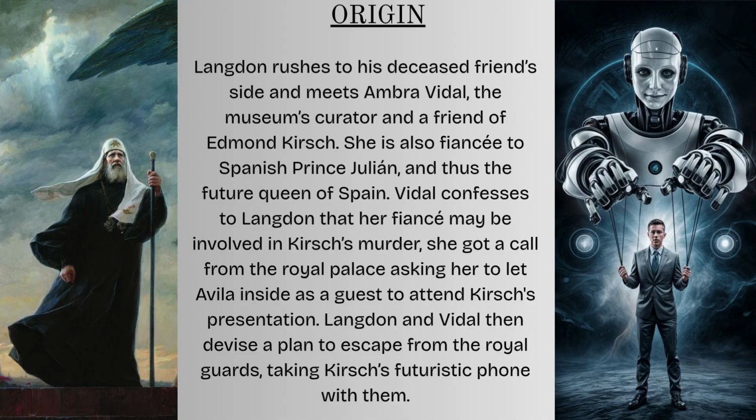Langdon rushes to his deceased friend's side and meets Ambra Vidal, the museum's curator and a friend of Edmond Kirsch. She is also fiancée to Spanish Prince Julián, and thus the future Queen of Spain. Vidal confesses to Langdon that her fiancé may be involved in Kirsch's murder. She got a call from the royal palace asking her to let Avila inside as a guest to attend Kirsch's presentation. Langdon and Vidal then devise a plan to escape from the royal guards, taking Kirsch's futuristic phone with them.